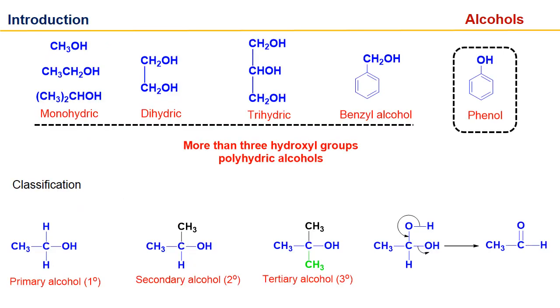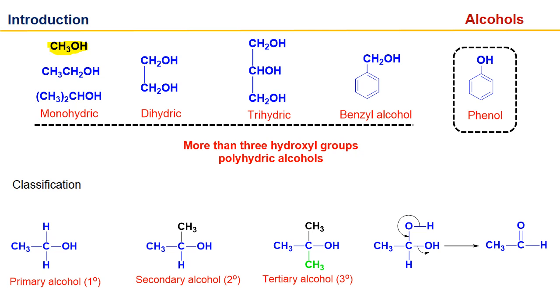Now, the introduction. We have mainly three kinds of alcohol: monohydric alcohol, dihydric alcohol, and trihydric alcohol. In the monohydric alcohol, we have three compounds here. First is methanol. Methanol is the first member of this alcohol, which is poisonous in nature. If some amount goes inside the body, it can lead to death or blindness in human beings.